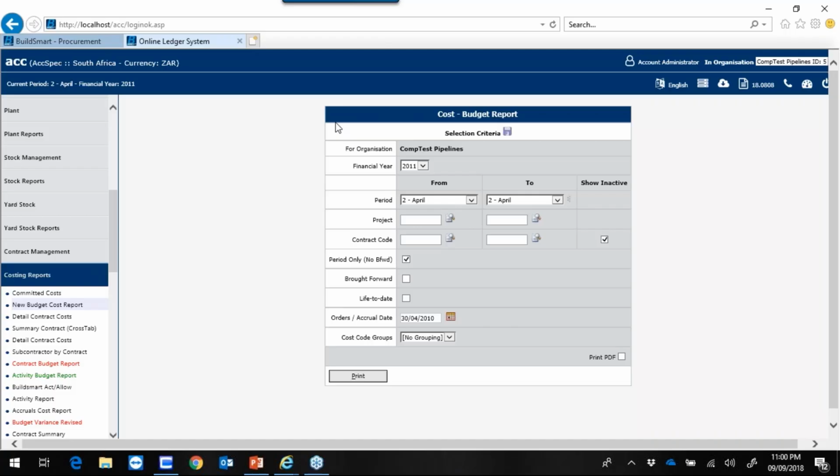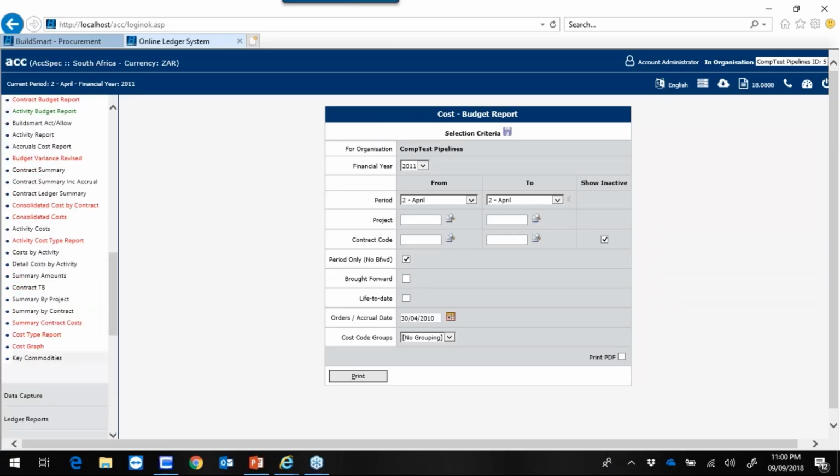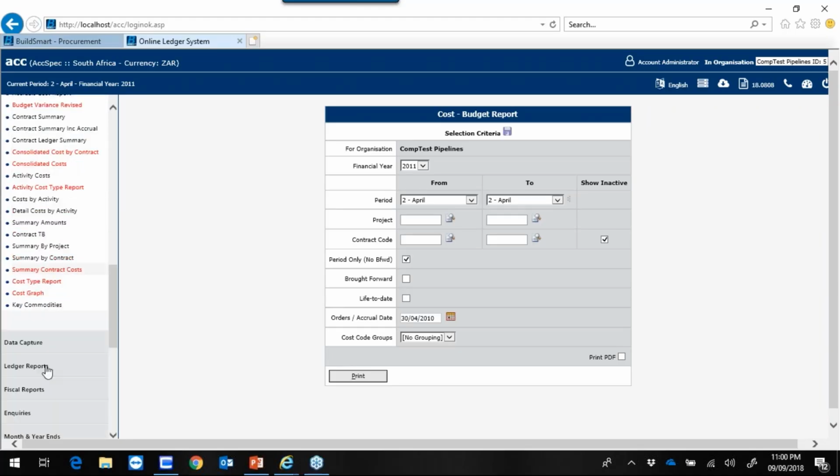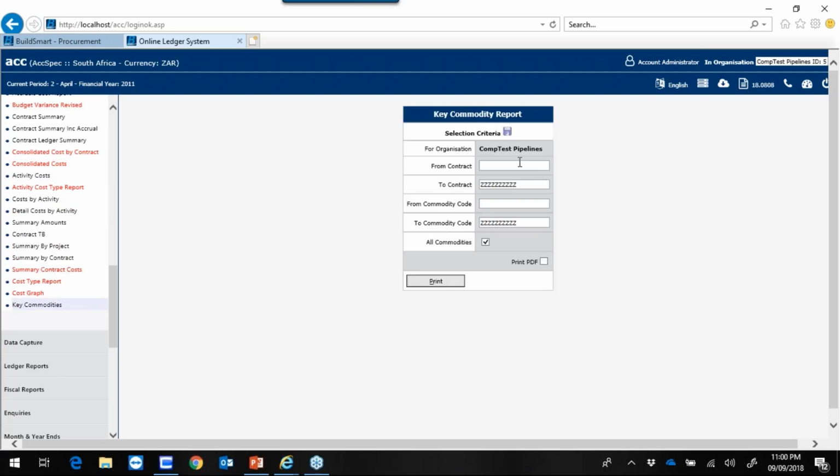Lastly, the report that we're going to look at is one of the most powerful reports in BuildSmart, and that is the key commodities report. That will also be found under cost reporting, key commodities. I will then select the project that I would like to print my key commodities report for. It can be printed for multiple, I just want it printed for this one project, and then I'll select print.